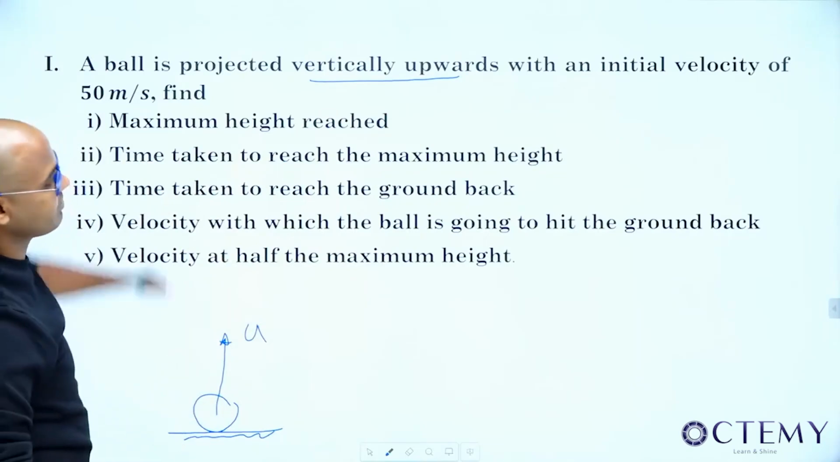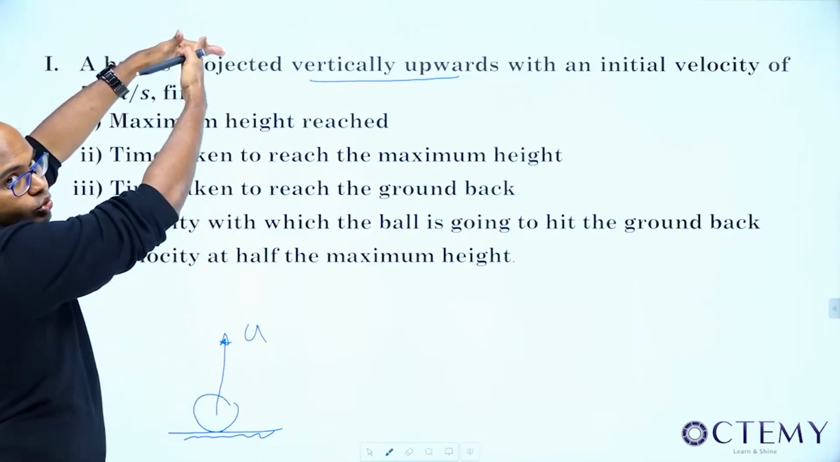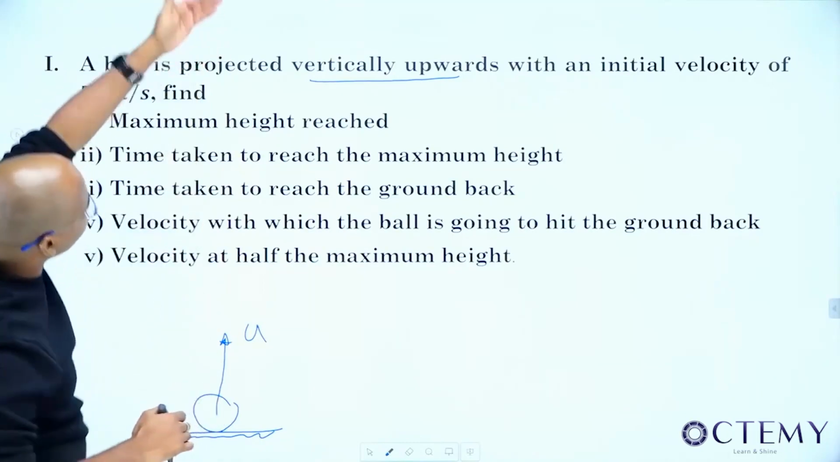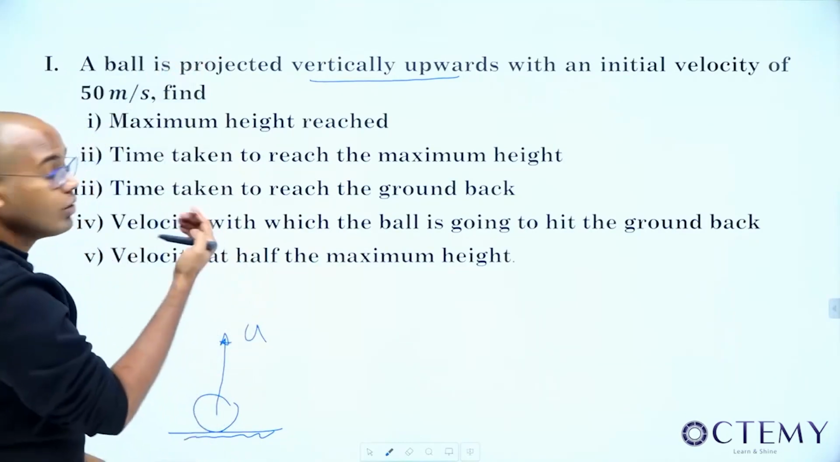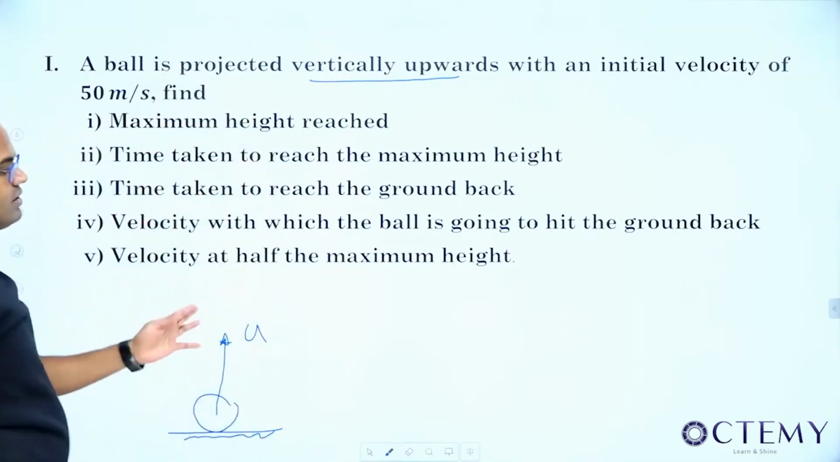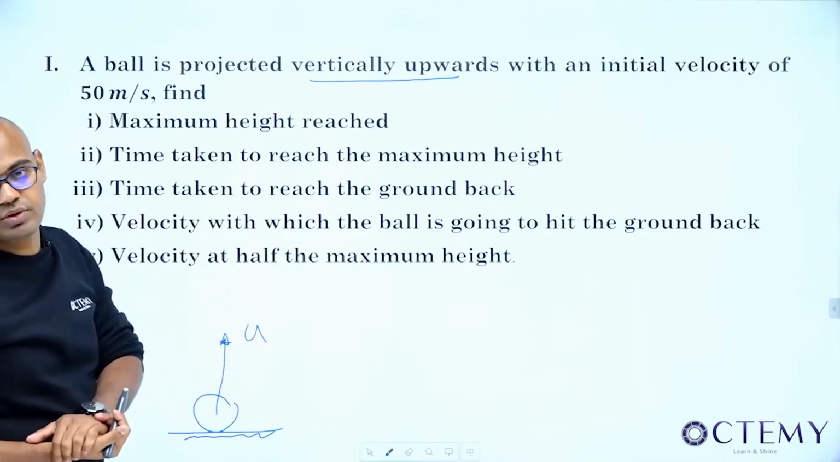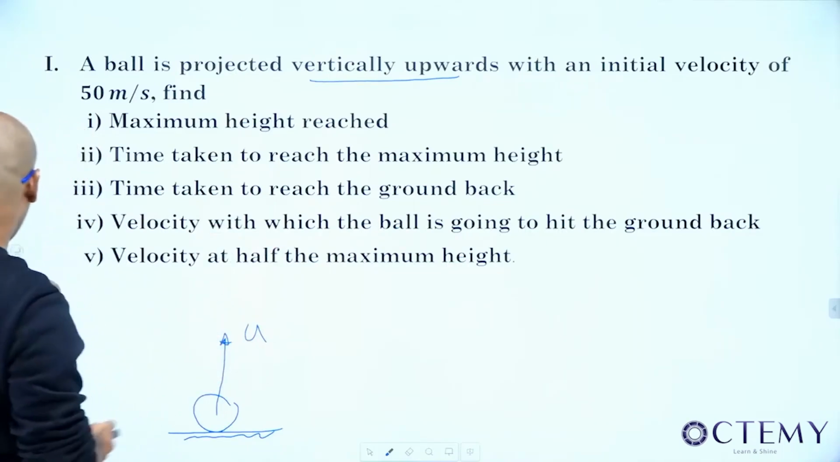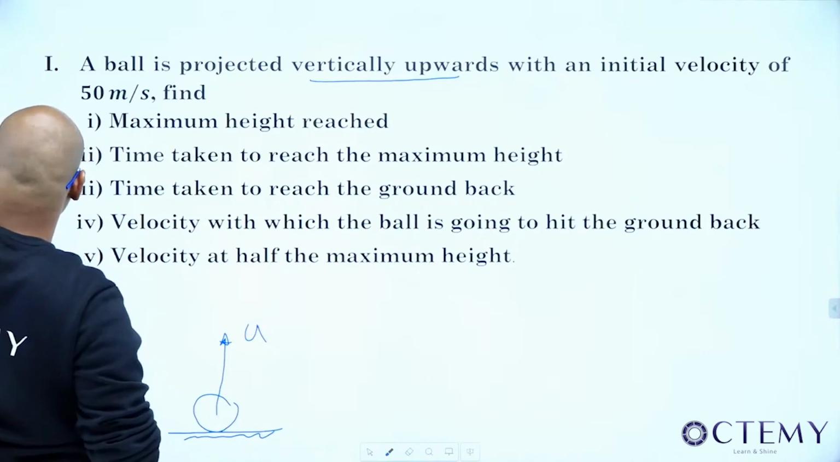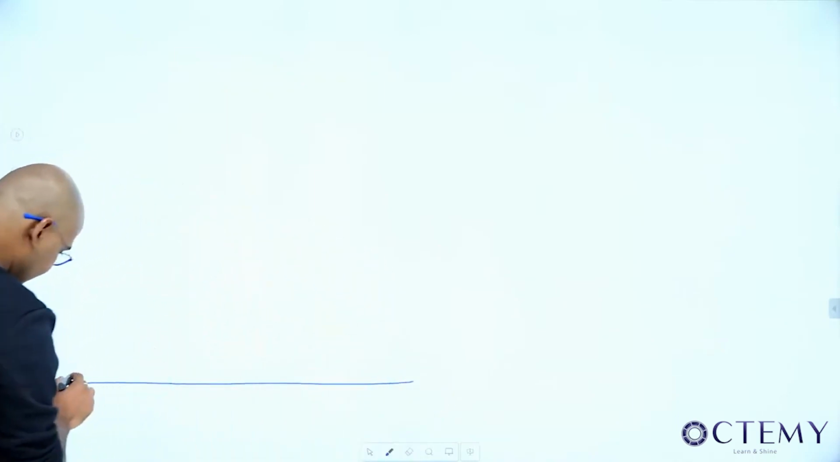Now I need to find what is the maximum height it has gone and how much time it has taken to go to that maximum height, and from there how much time it has taken to come back. While coming back, with what velocity it is going to hit the ground back, and finally at half of the maximum height, what is the velocity going to be. Okay, all of you, shall we start? Please, all of you, see here. Listen to me carefully. You can copy later. Listen.